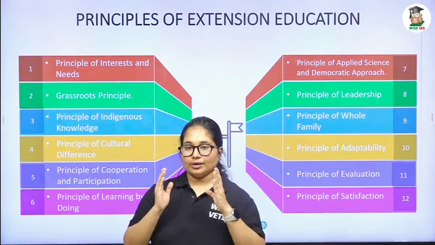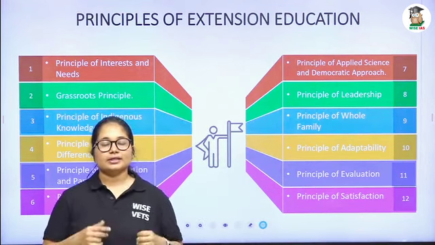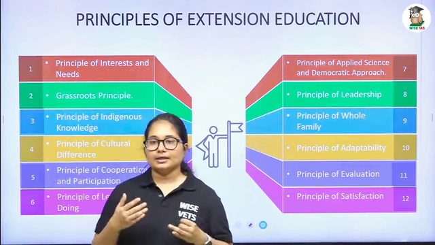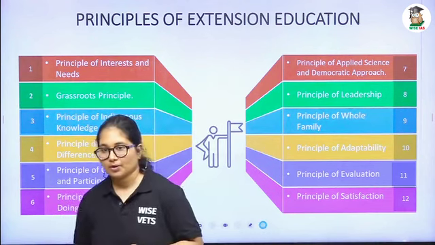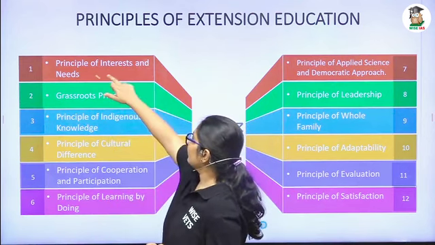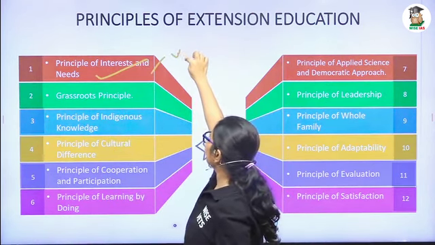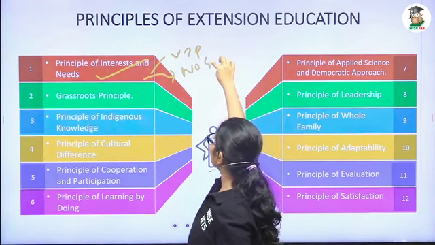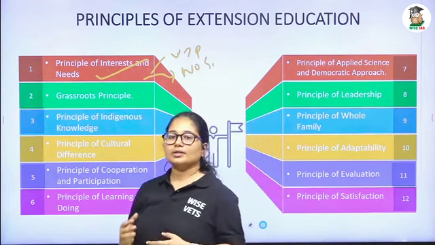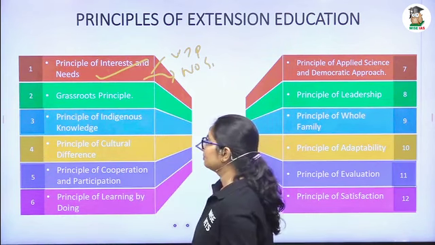So there won't be a single extension program that fits all the interests and needs of the people, and the interests and needs will vary between people and places. Okay, so that's the principle of interest and need. It will vary between people and places, and no single extension program will fit all the interests and needs of all the people of a particular area.